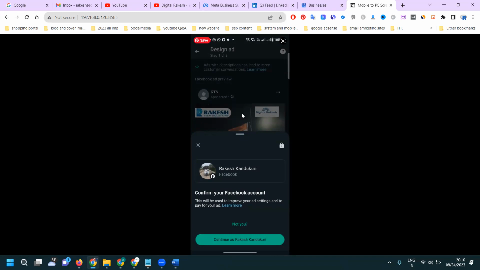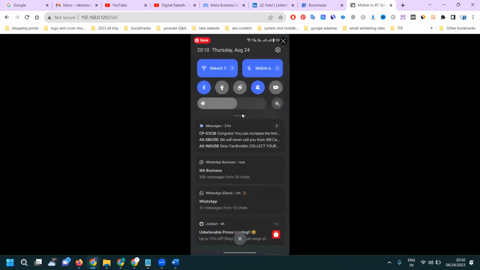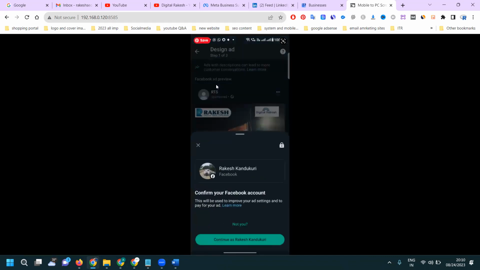Suppose I have a normal WhatsApp, is it applicable or not? It is impossible for normal WhatsApp users. I'll show you here. If you go to this status, see this, it is not applicable for normal WhatsApp users. It is only applicable for WhatsApp Business users. Anytime you can create an ad to advertise your WhatsApp status.